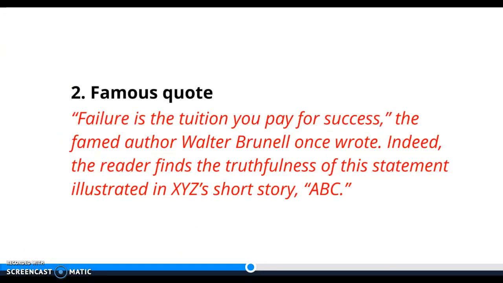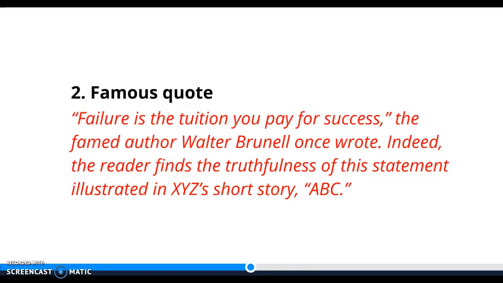Now, this is one of those things that I mentioned in class where future teachers may not want you to use a quote for your hook, but I actually love using quotes for hooks. I think that it's one of the easiest ways to teach writing hooks because there's so many good quotes out there. So if you were going to use a quote and you're discussing how failure is more valuable than success, you would Google quotes about failure, famous quotes about failure, or whatever, and try to find one that fits what you're trying to say.